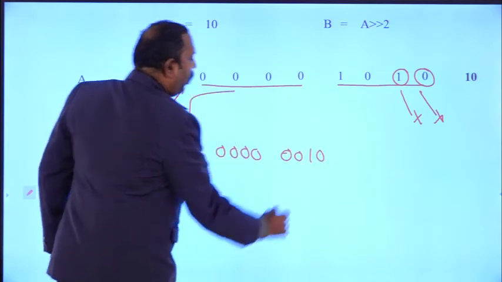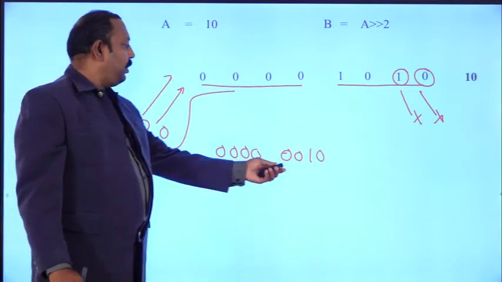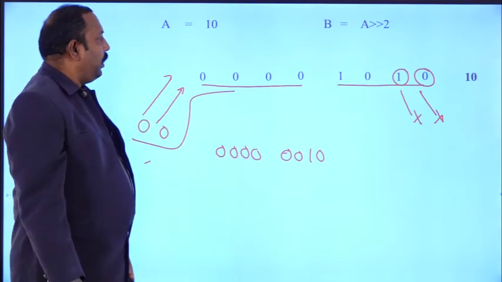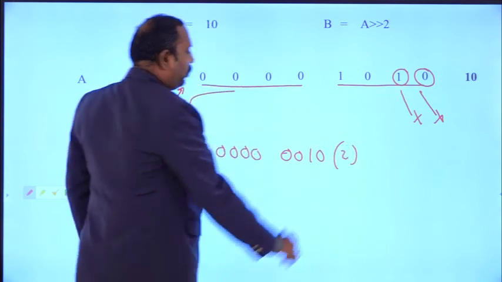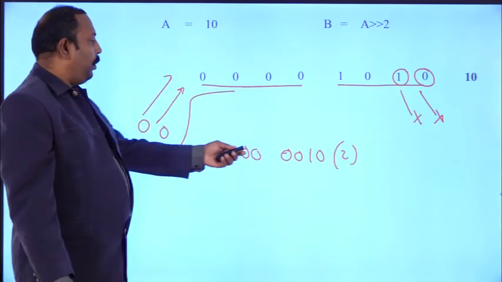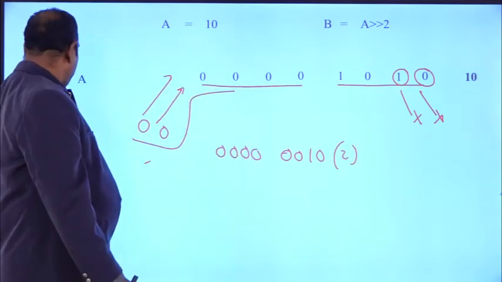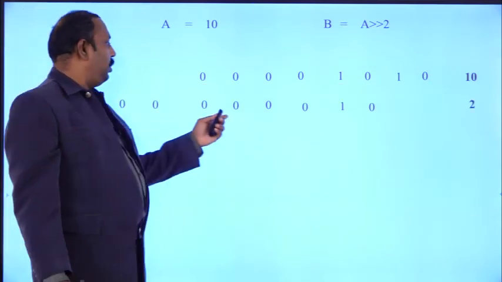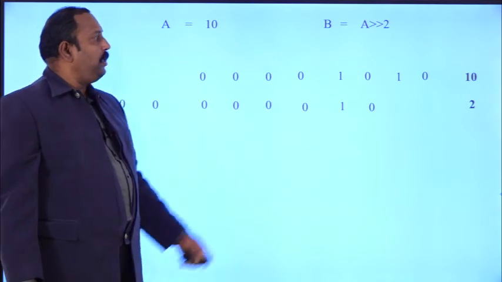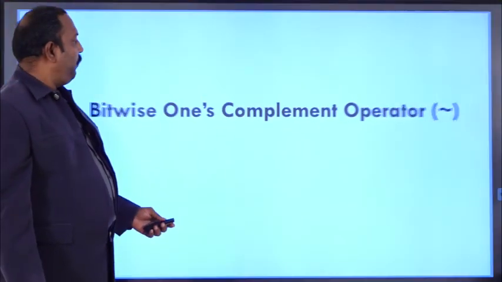This is the output we got. So what is this value? Using 8421, we get the value 2. Once you check the output, 0, 0, 0, 0, 0, 0, 1, 0, you got 2 here. So this is the right shift operation.